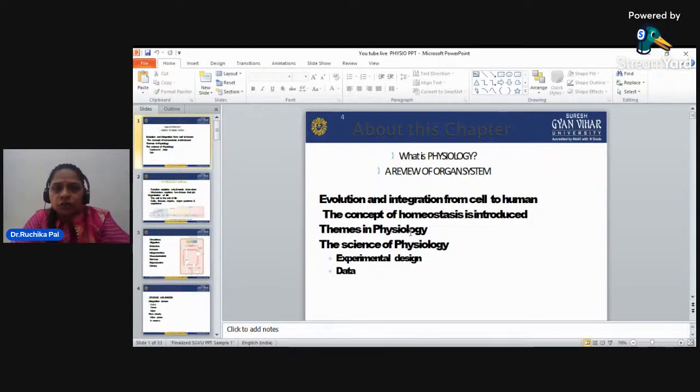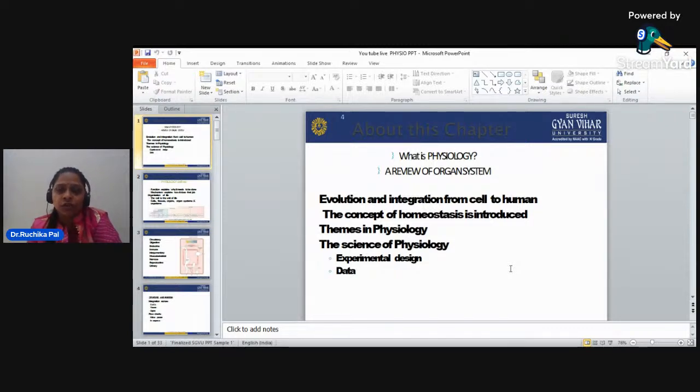So what is physiology? Physiology is a subject, a review of organ systems which you will study in your course, and it is the evolution and integration from cell to human. As such, you will go through anatomy, and now physiology. It covers the cell, how the cell structure is formed, and how the organ systems are formed. The concept of homeostasis will be introduced in your first chapter.